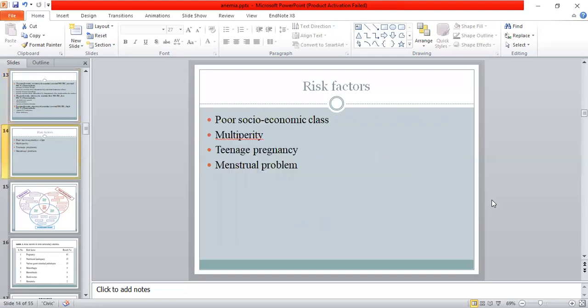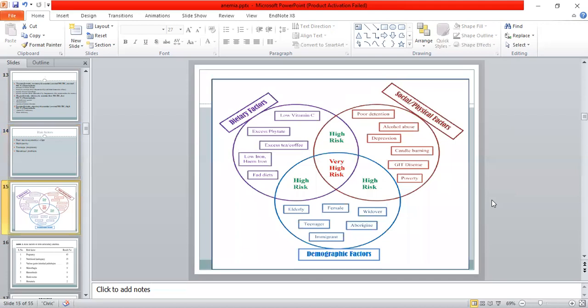Risk factors: poor socioeconomic class, multiparity, teen pregnancy, and menstrual problems. So these are the other risk factors: the dietary factor, social factor, and the demographic factor. In the dietary factor, there is low vitamin C intake, excess phytate intake, excess intake of tea and coffee, low iron or heme iron.